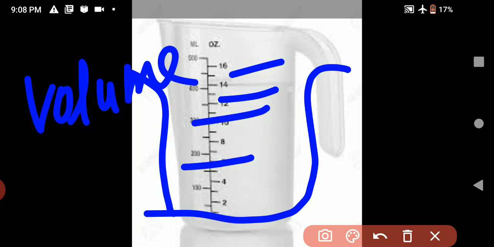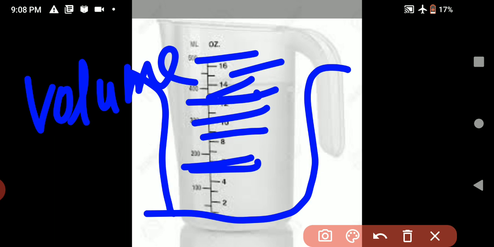So this is the volume of this beaker. So we can measure the quantity of the water to know about the volume of the container. Now all of you know how we measure the quantity of water. We have to take the help of different kinds of measuring containers, like beakers, like glasses.